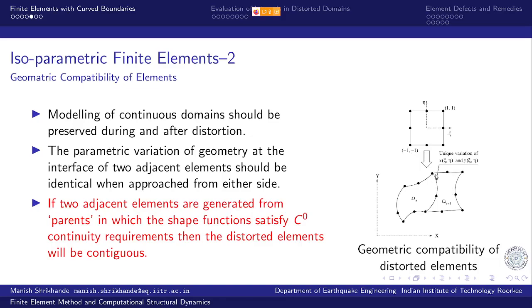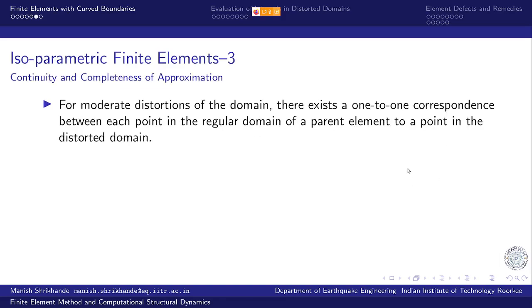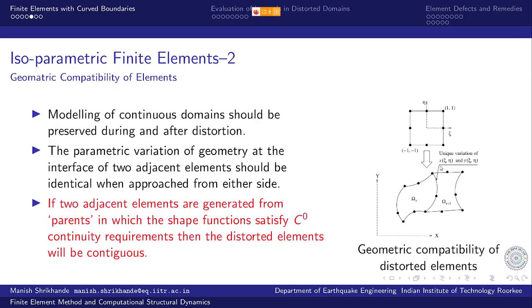Now on this shared edge, this boundary which is shared between the two elements, this variation corresponds to xi is equal to 1. So these 3 nodes on this geometry uniquely define a quadratic variation, right? 3 points will define a quadratic variation, and these interpolations are complete in quadratic.